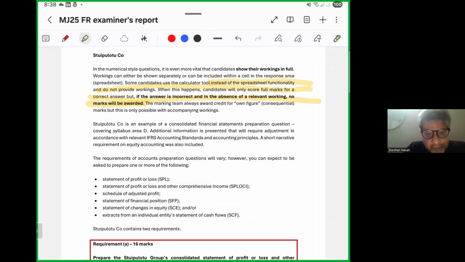Tabulato Company is an example of a consolidated financial statement presentation question covering syllabus area D. Additional information is presented which will require adjustments in accordance with the relevant IFRSs. A short narrative requirement on equity accounting was also included. The requirement of an accounts preparation question will vary. However, you can expect to be asked to prepare one or more of the following: statement of profit or loss, statement of profit or loss and other comprehensive income, schedule of adjusted profit, statement of financial position, statement of changes in equity, or an extract from an individual statement of cash flows.